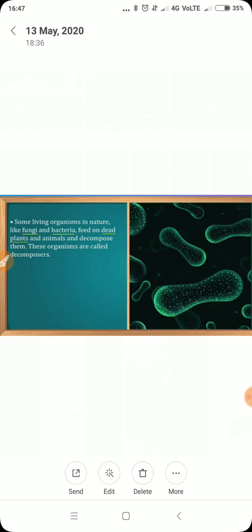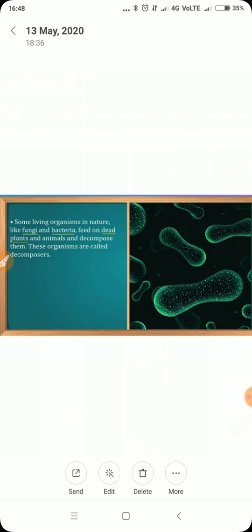This picture is related to the decomposers. These are bacteria. Bacteria are of different shapes and different types. This is one type of bacteria. They are known as decomposers because they decompose the dead and decaying matter, and that's why they are able to clean our environment also. They help to keep the earth clean.